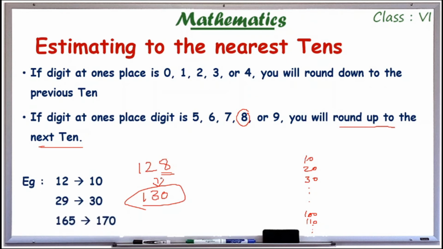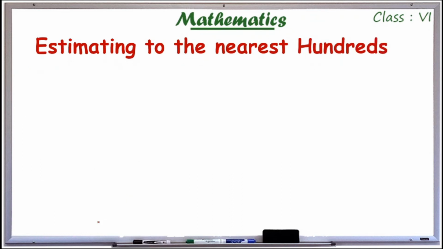Examples are given. 12 can be rounded to 10 because if 2 is at the ones place, we have to round it to the previous 10. The previous 10 is 10. For 9, we have to round it to the next 10. It is 30. For 5, we will also round it to the next 10. We have 160, 170. Since it is 5, we have to round it to 170.